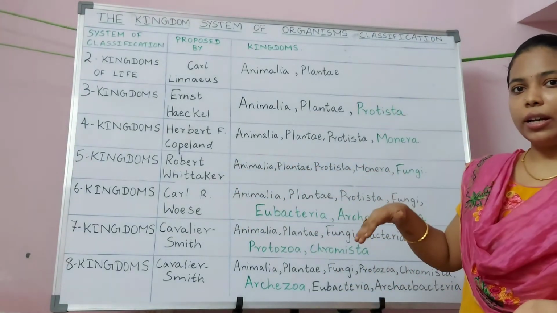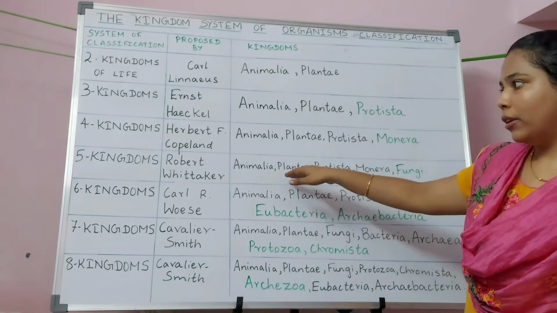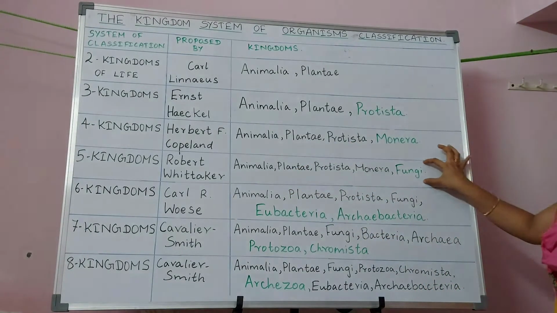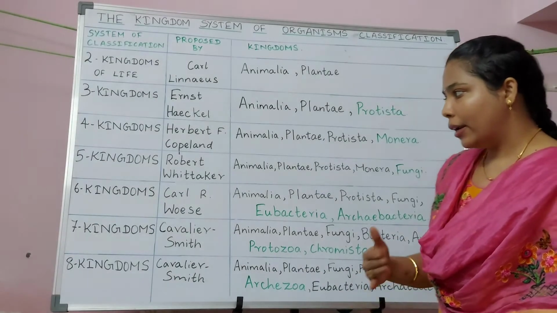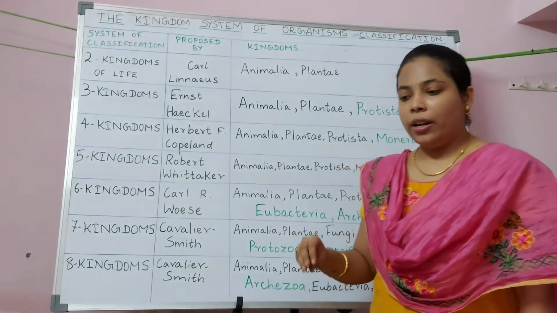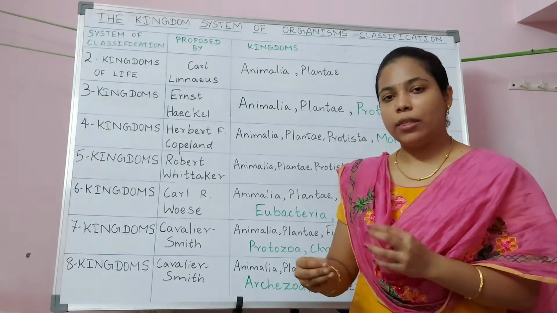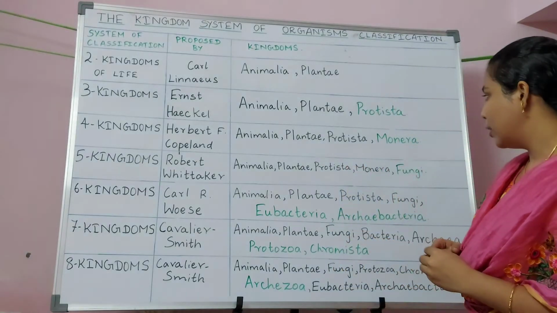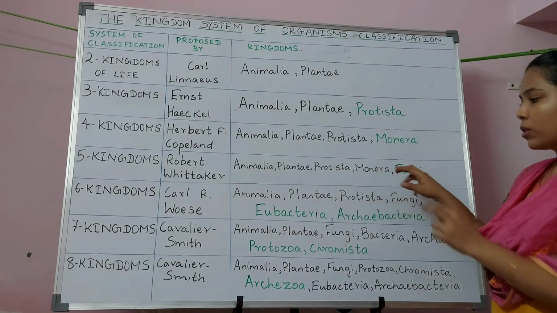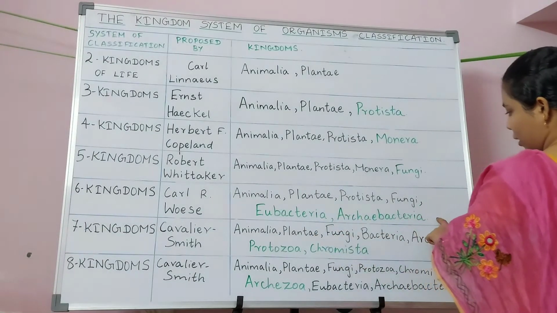Previously fungi was categorized under Plantae kingdom, and after that it was kept in a separate kingdom. And later a person called Sir Carl Woese studied the ribosomal RNA structure. This led to the discovery that Monera has two subgroups which are called eubacteria and archaebacteria.